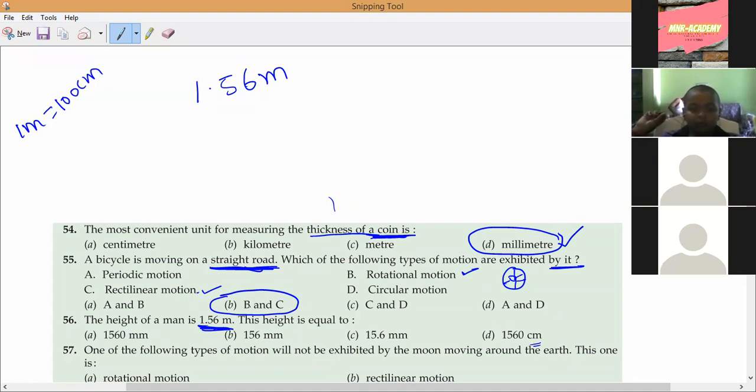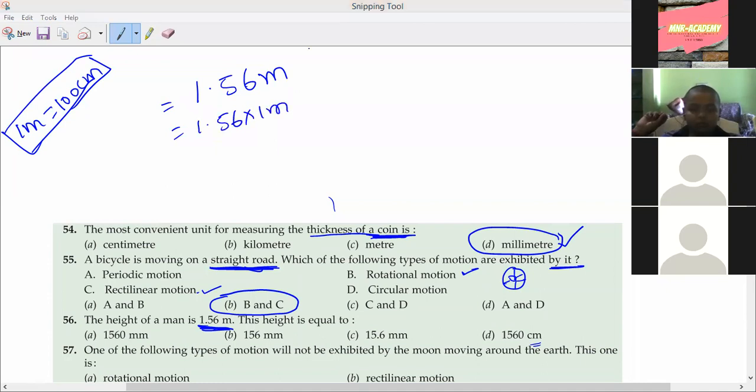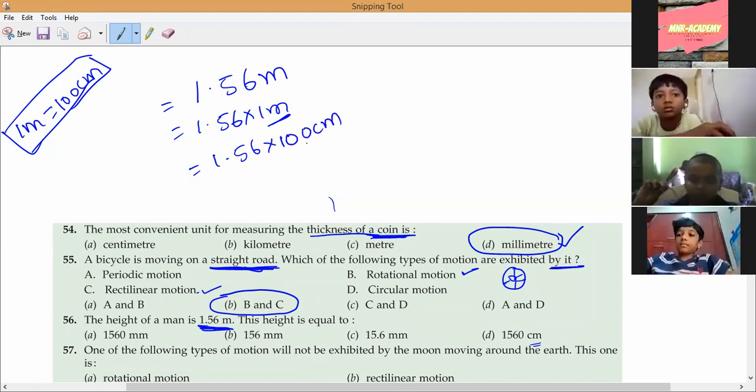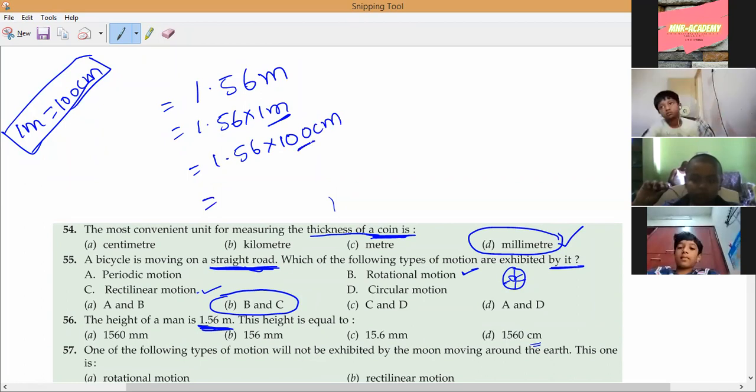The millimeter answer is also a correct possibility, so be careful. Understanding? So 1 meter equals 100 centimeters. Now you can check it. How can I write it? 1.56 into 1 meter, which equals 1.56 into 100 centimeters. Multiply with the two zeros, so the decimal moves two digits, which equals 156 centimeters.